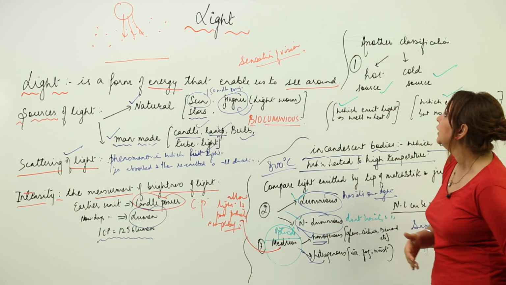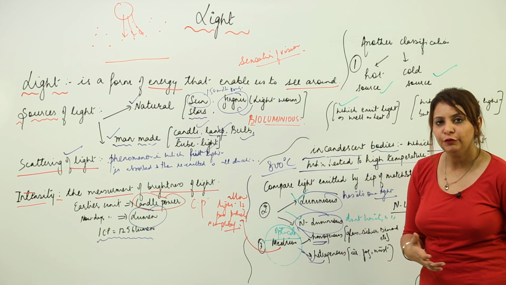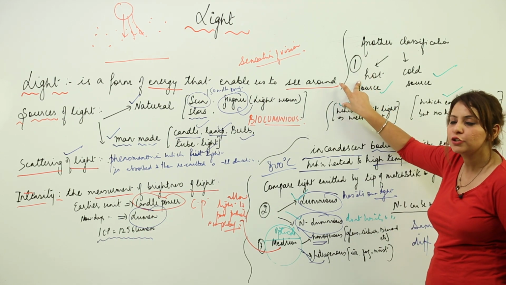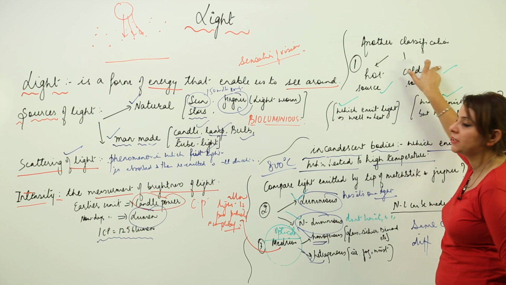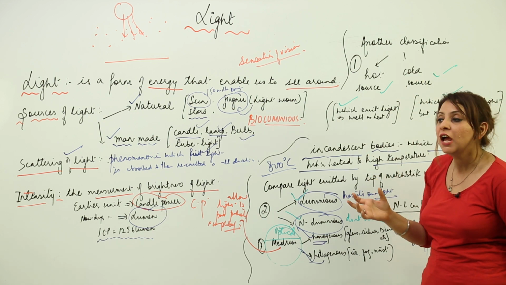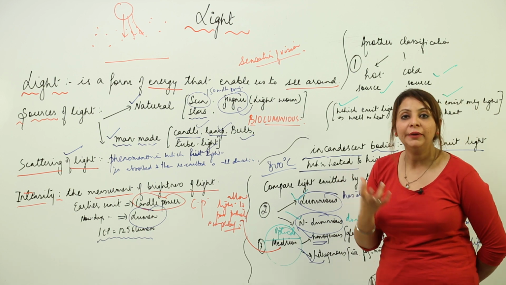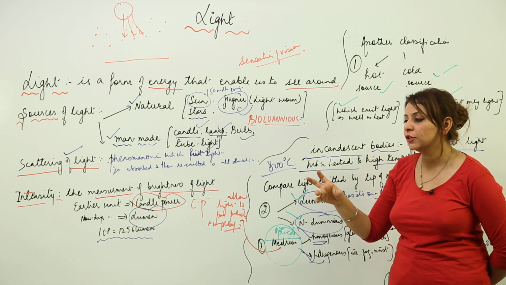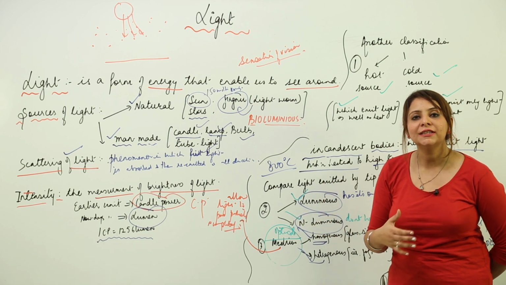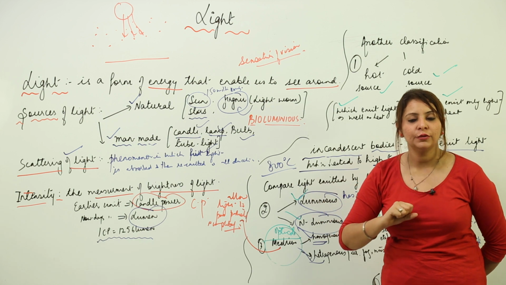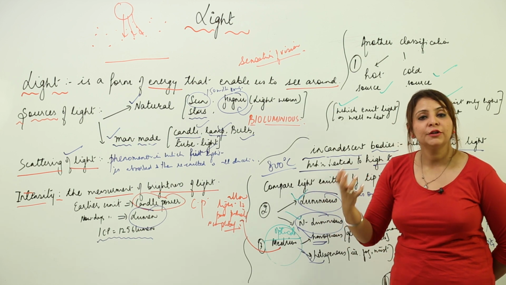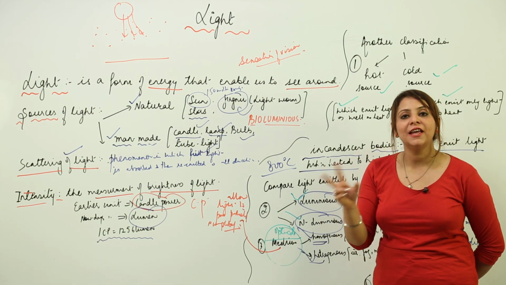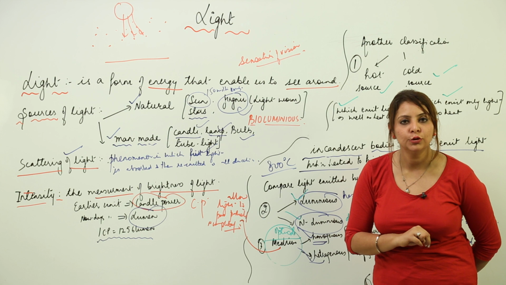Now, depending upon another classification we just discussed, if it is emitting both heat and light, it is a hot source, and if it is emitting only light, it is a cold source, like a Jugnu. And there is a difference of temperature also. Like if you have a burning matchstick and a Jugnu with you, and you touch the light emitted from the Jugnu, you don't feel hot. But if you touch a glowing matchstick, obviously there is going to be a difference of temperature. So that is how we get to know about hot and cold sources.